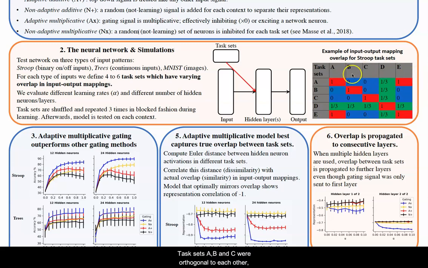3 task sets, A, B, and C, were orthogonal to each other, so they didn't share any mappings. Task set D shared 1/3 of the input-output mappings with each of the previous tasks, and task set E actually used the same input-output mappings as A, but was implemented by a different neuron in the task set layer of the network. We evaluated different learning rates and different numbers of hidden neurons or layers. For each simulation, all task sets were trained 3 times in a blocked fashion, after which weights were frozen and the network was tested again on each context with novel stimuli.